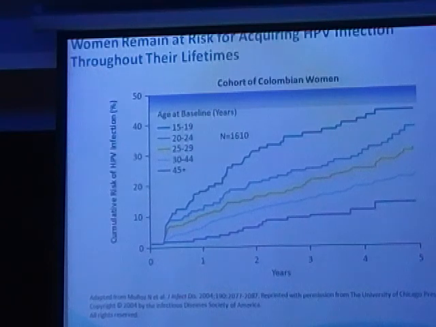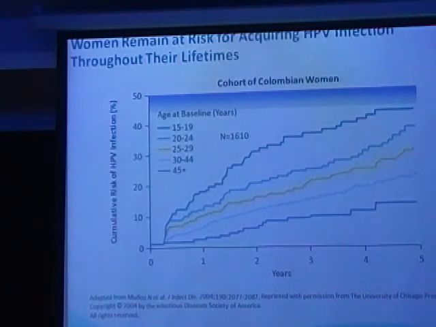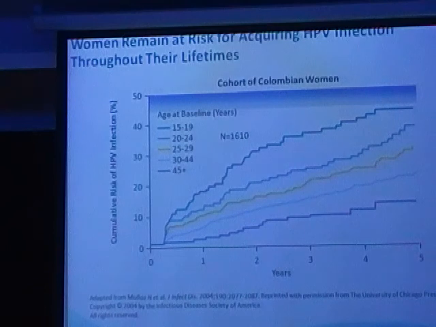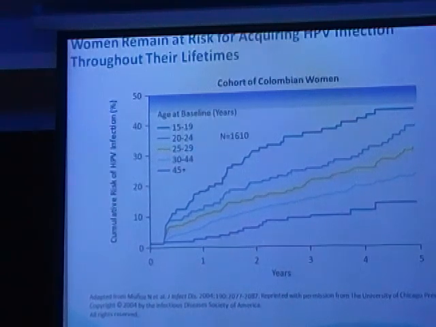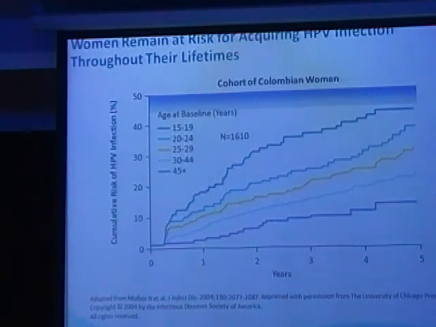When women were studied in the age group of 15 to 20 years, the cumulative risk of developing an HPV infection was 40%. Whereas when she touched the age group of about 40 years, the cumulative risk was still around 25%. So it is not that after 15-19 you don't need the vaccine, because you still are at a risk of developing the HPV infection.